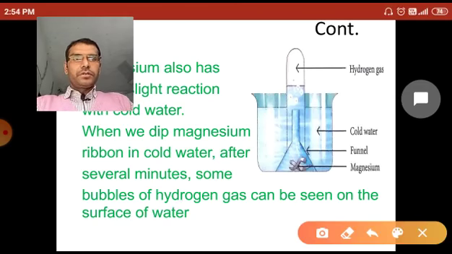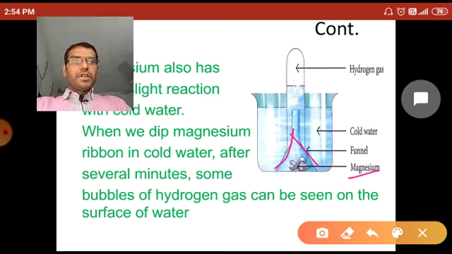Let's see the diagram. When the magnesium ribbon is dipped in cold water, after several minutes we can observe bubbles of hydrogen gas on the top of the tube.